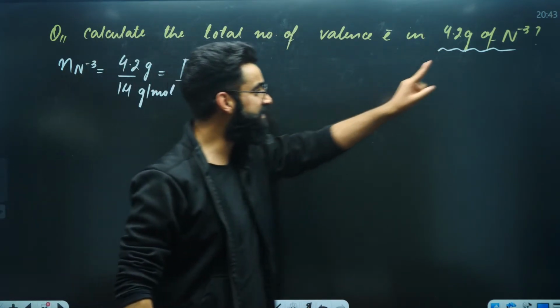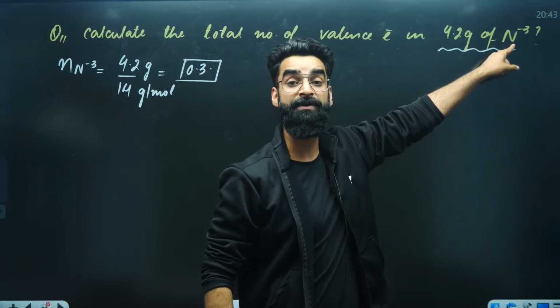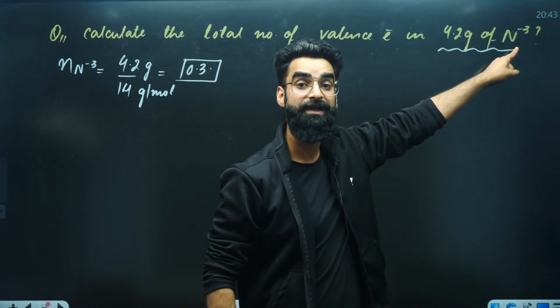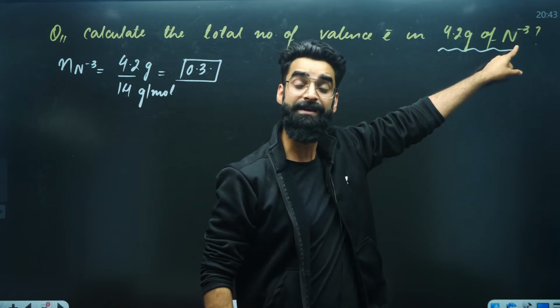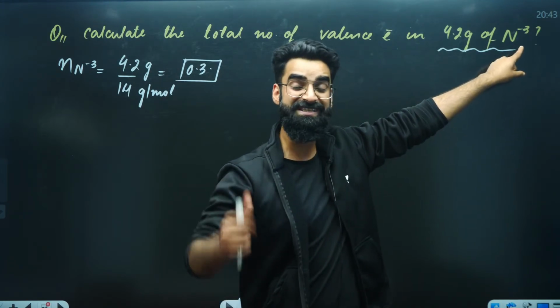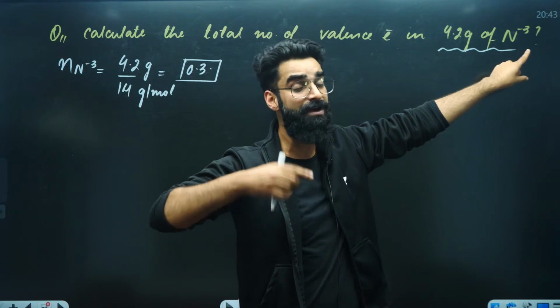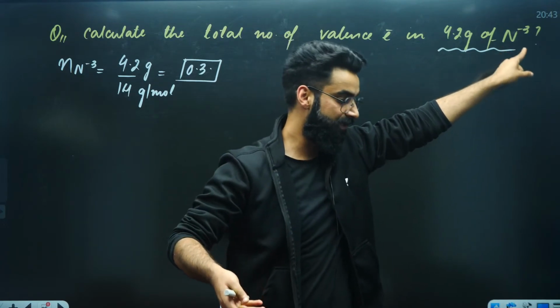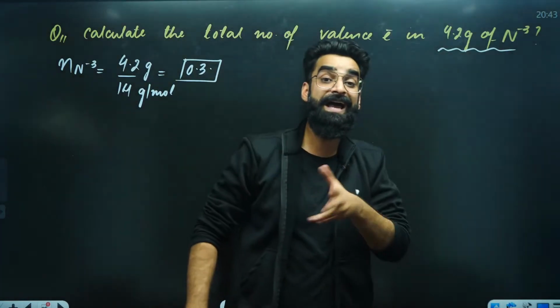Now check if the given substance is in molecular form or not. It's not in molecular form. If it was in molecular form, then what were we supposed to do? We were supposed to multiply moles by Avogadro's number, and we would have got the molecules. But is this in molecular form? No. It's in ionic form.